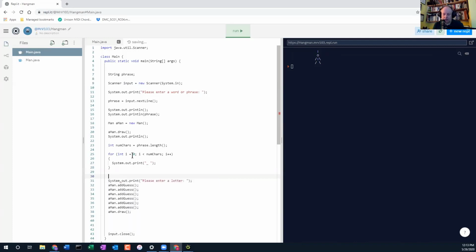So you type in the word while, and then you want to say, while the man object, we'll ask him, is game over? See that one there? We're trying to ask if the game is not over, because we want to keep looping and asking these questions while the game is not over. So that's what you say, while the game is not over. That's how you say that in English. If you want to put a comment there, you can do that, just to say, do the loop while the game is not over.